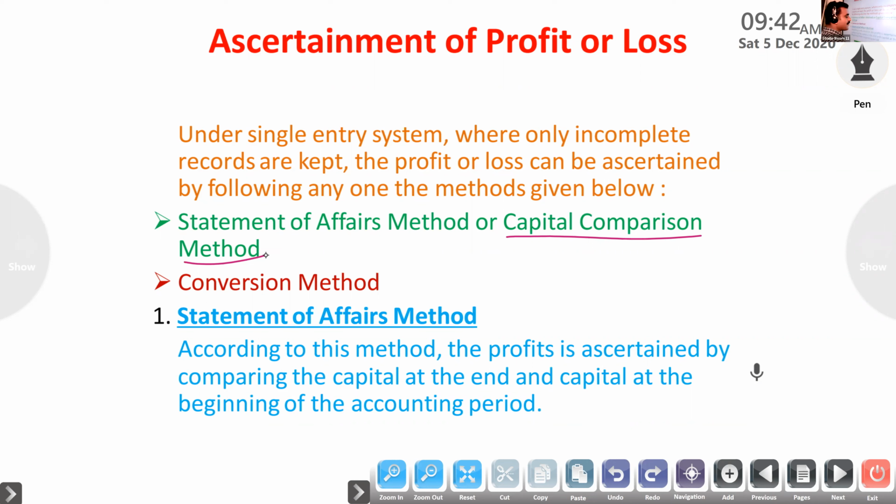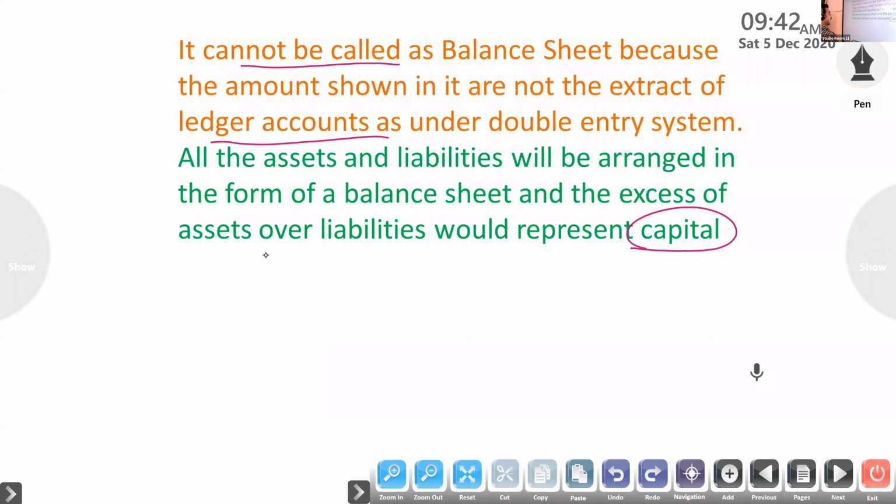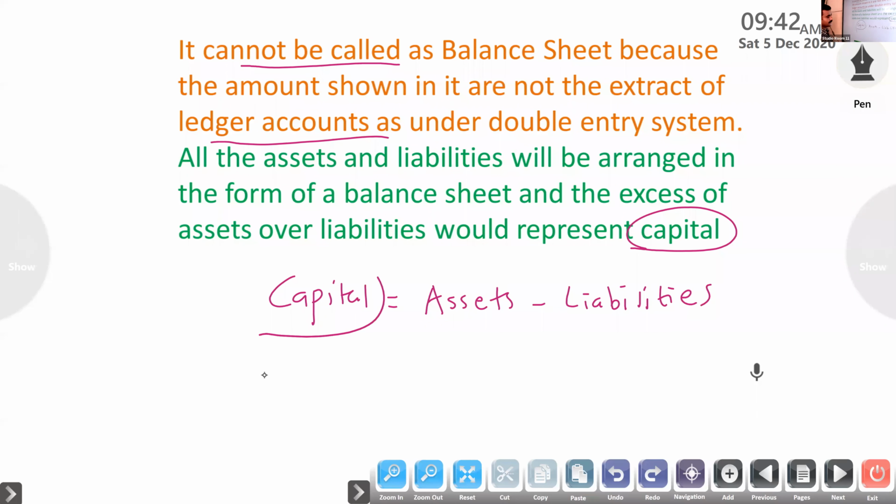Here the missing figure is capital. We know the accounting equation, and through that basis we calculate capital. Capital is equal to assets minus liabilities. The items will give assets and liabilities, so we put them on the asset side and liability side. The difference amount will be the capital. Through that way we are finding capital. It is very easy. The first method is over.